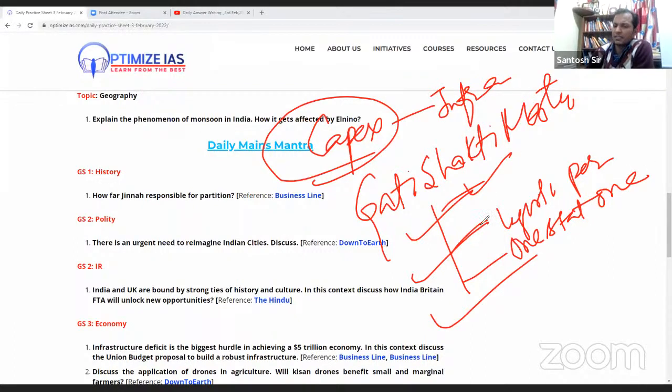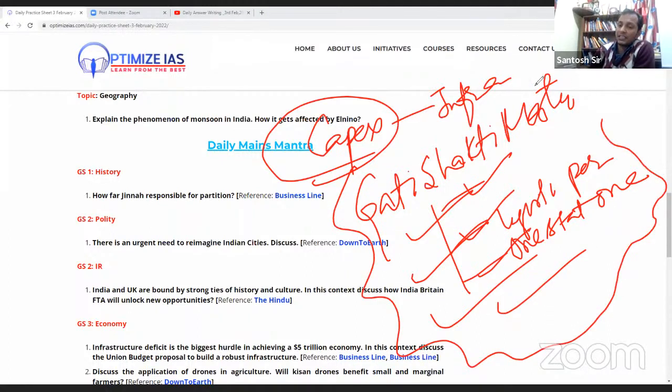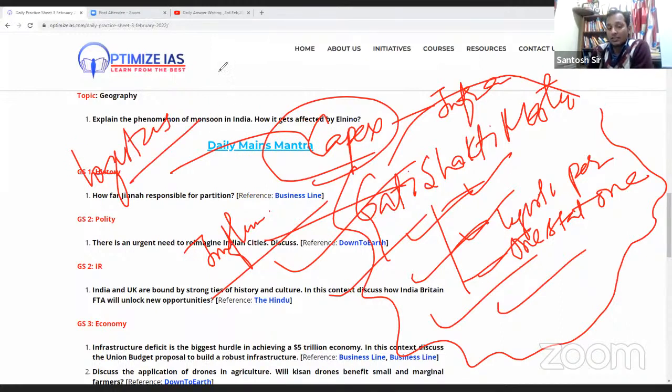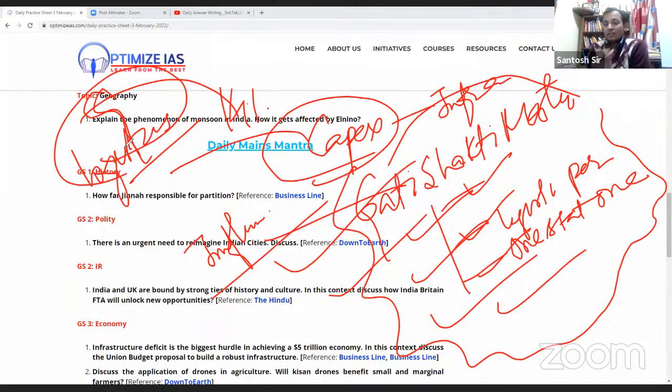Like this, there are various initiatives in infrastructure. If they are properly implemented, because implementation is a big challenge in India, they will improve the efficiency of India's logistics and reduce the logistics cost, which is at present around 14%, and in Europe it is around 9%. So we have to reduce from 14% to 9%. Once we achieve that, we will achieve the target of a 5 trillion economy.